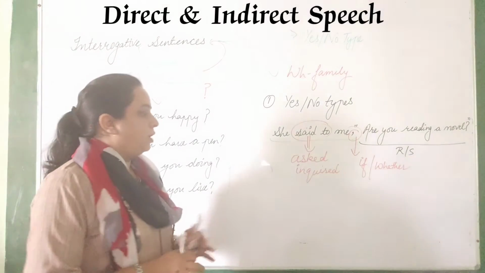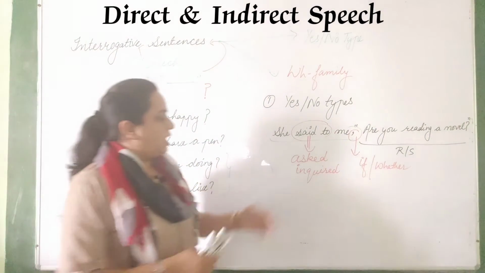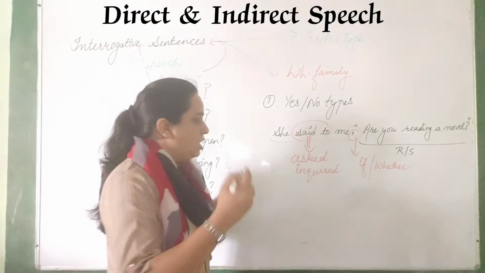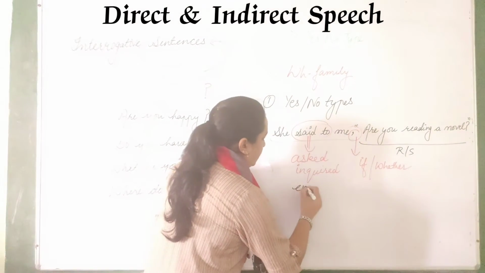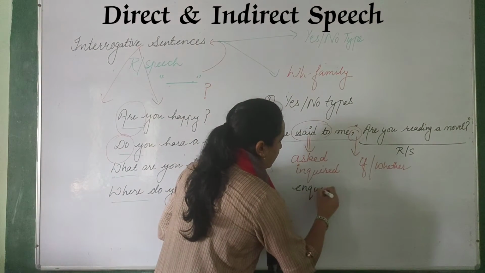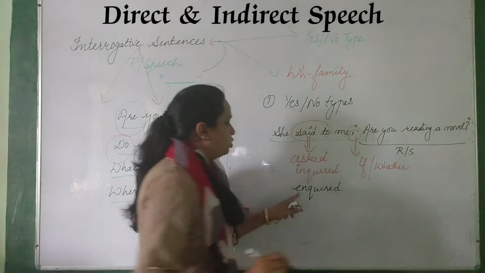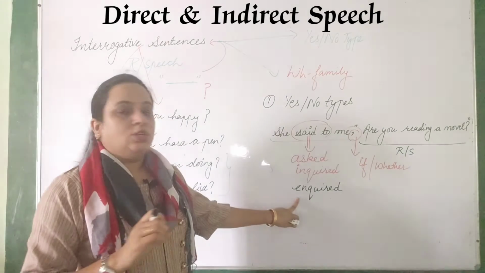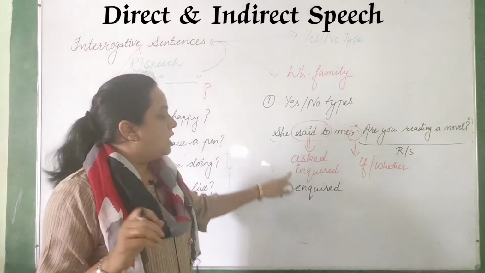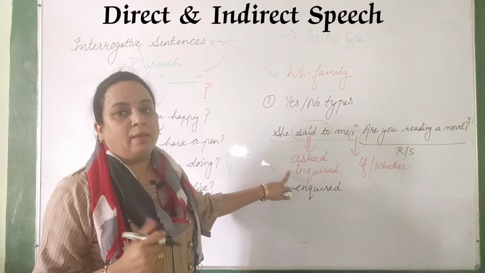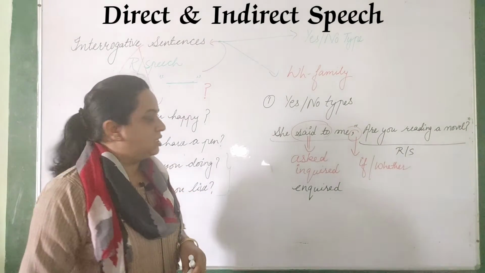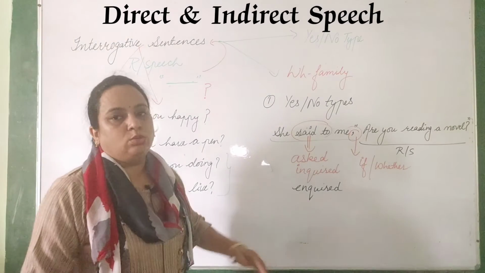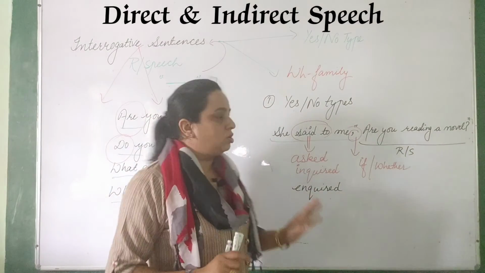Now one more important thing I want to tell you here. See, I have written here the spelling of inquire, that is I-N-Q-U-I-R-E-D. You have seen one more spelling, I-E-N-Q-U-I-R-E also, right, inquired. The spelling which has E is used by British English and this is used by American. As we are following American English, we have to use this one, okay. But if you write this also, it's not wrong.